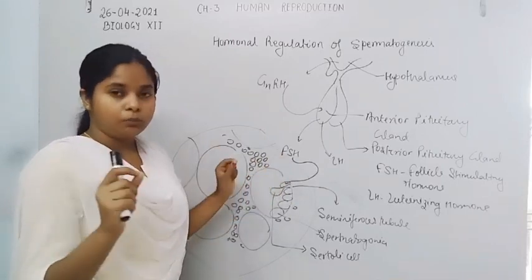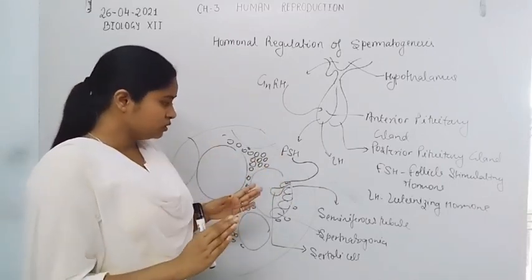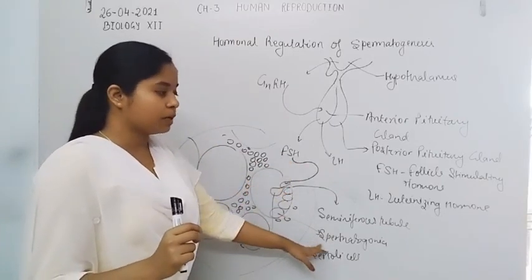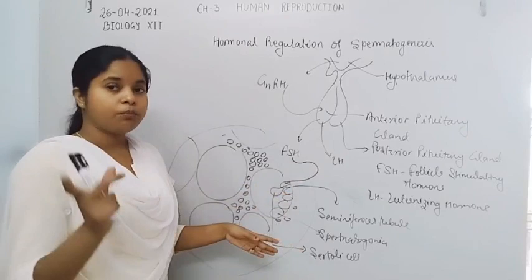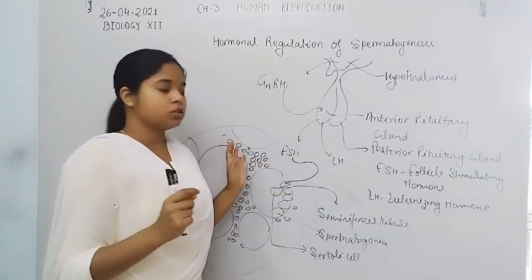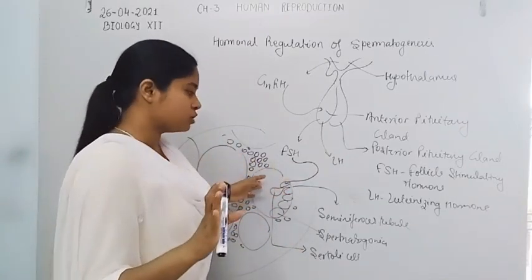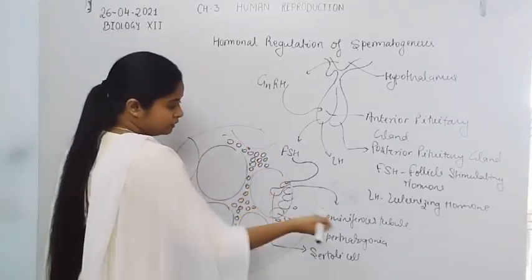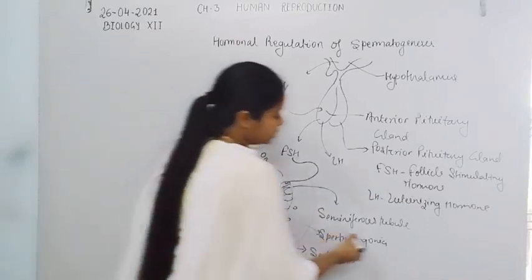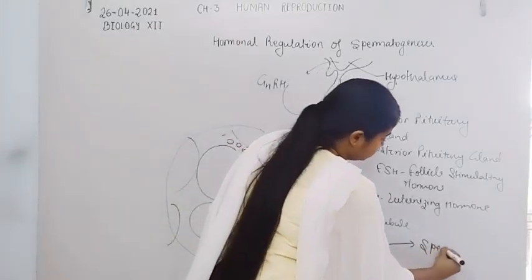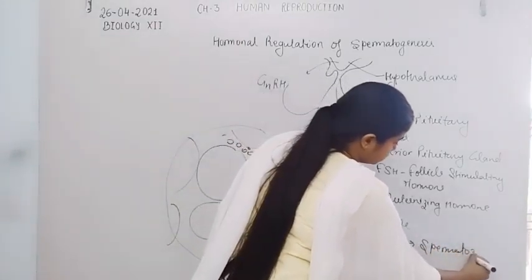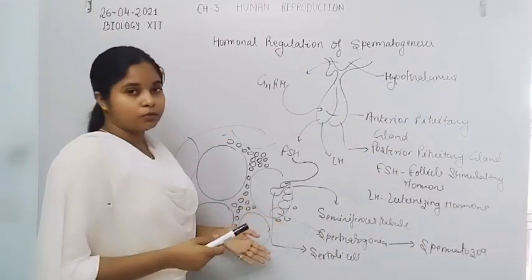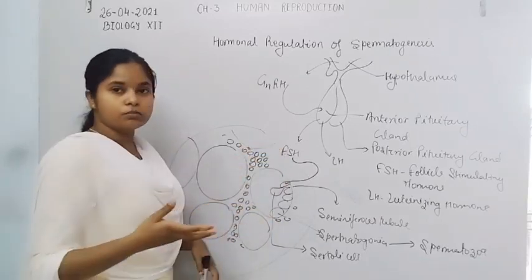hormones, FSH, follicle stimulating hormone, stimulates the spermatogonia for proliferation, and they undergo division, first mitosis, then meiosis. Now finally, by the certain division from the spermatogonia, spermatozoa form from the spermatogonia when they are stimulated by the follicle stimulating hormone.